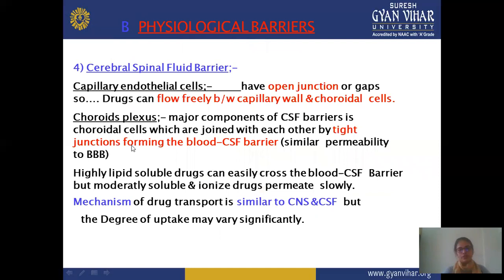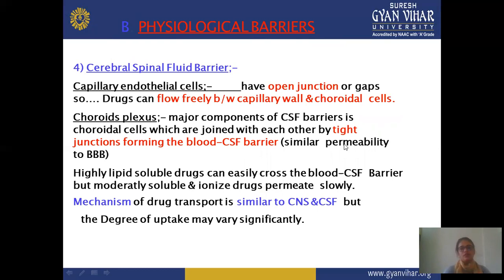In the description part of the cerebrospinal fluid barrier, capillary endothelial cells have open junctions or gaps, so the drug can flow freely between the capillary wall and choroidal cells. And the choroid plexus, the major component of the CSF barrier, is the choroidal cells, which join with each other by tight junctions, forming a blood-CSF barrier with similar permeability.